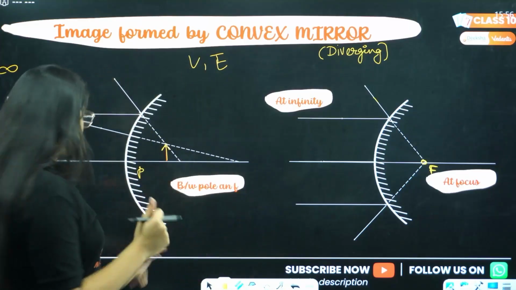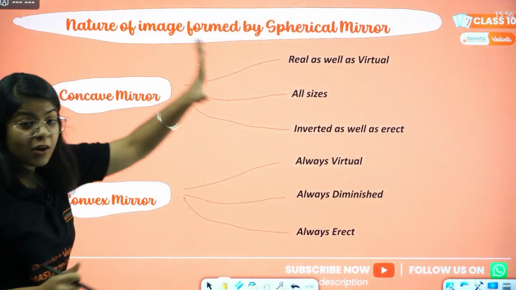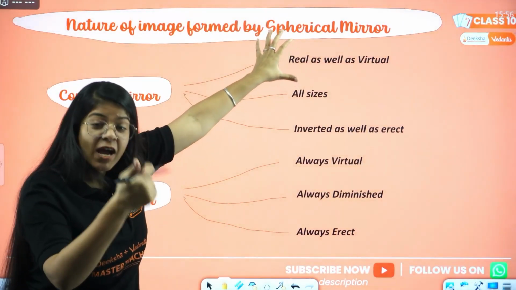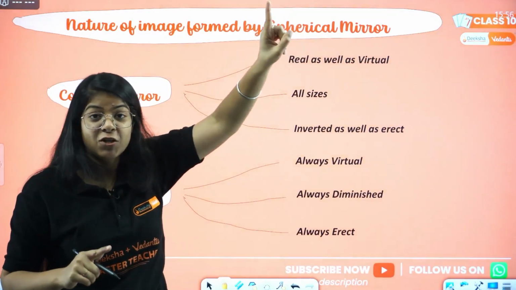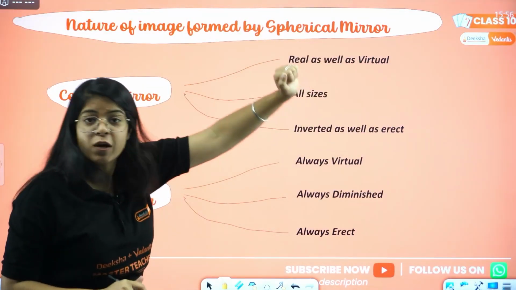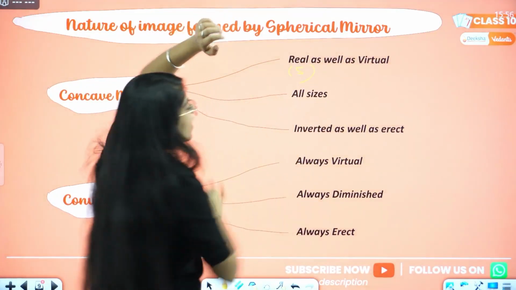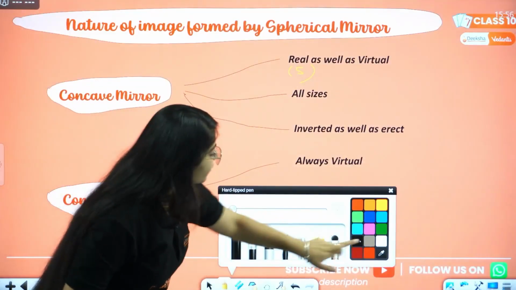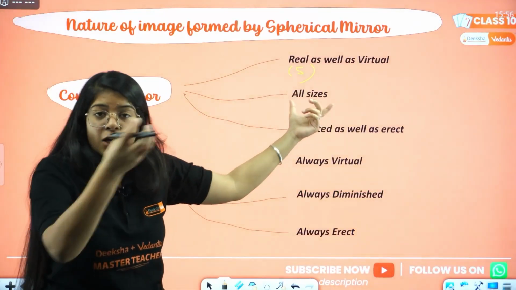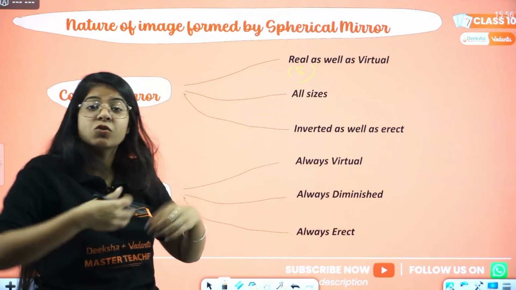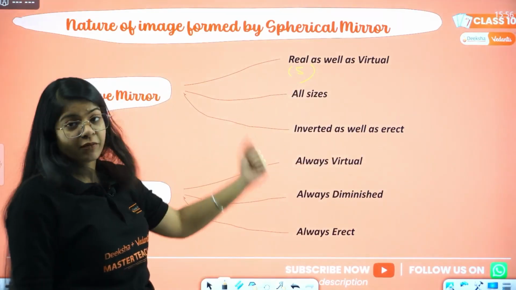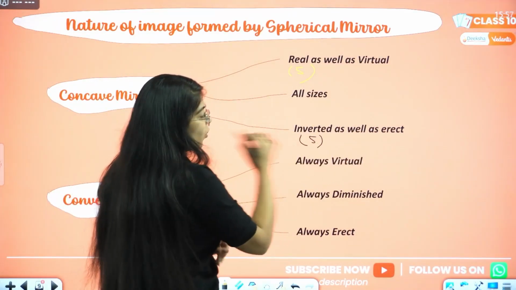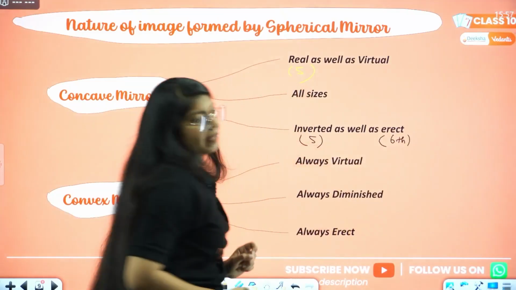Let's just revise it once again. In image formation by a concave mirror, we get real image as well as virtual image. For the first 5 cases, we get a real image. For the sixth case, we get a virtual image. It is of all sizes: point size, smaller, same size, larger, extremely large, right? Then it is inverted as well as erect. First 5 cases, the images are inverted. Sixth case, the image was erect.